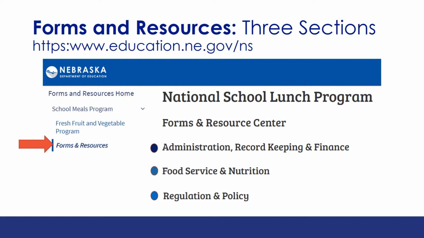Most of the important information and forms you will need to know can be found under the tab Forms and Resources. This section is divided into three sections, the first being Administration, Record Keeping and Finance, followed by Food Service and Nutrition, and ending with Regulations and Policy. We will be discussing in detail the first section, Administration, Record Keeping, and Finance.